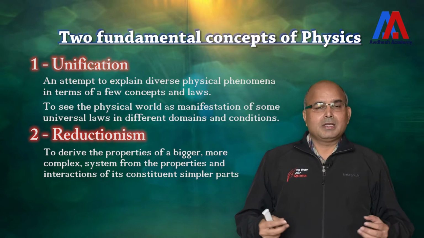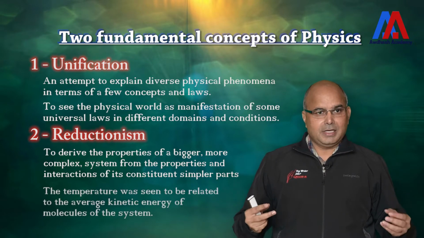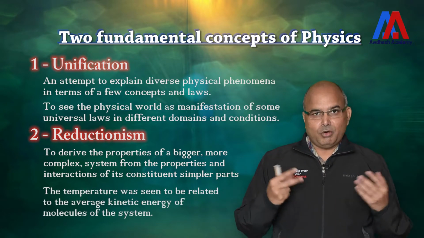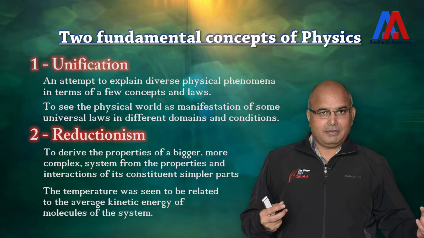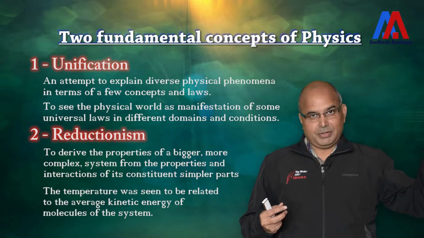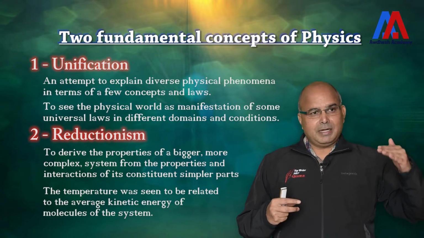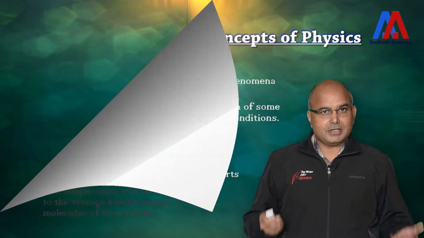For example, scientists have found that temperature is the measurement of the average kinetic energy of the molecules of the system. They measured the average kinetic energy and found that the more the average kinetic energy of the molecules, the higher the temperature. And so they have been able to reduce the temperature to the micro level. This is what is called reductionism.